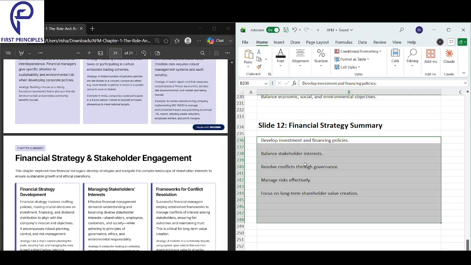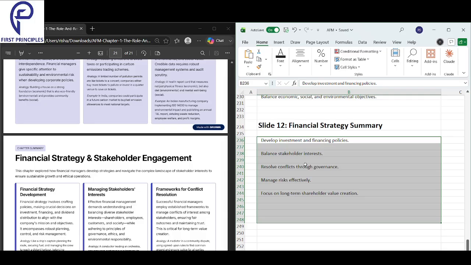Finally, develop investment and financing policies. Balance your stakeholders' interest, make sure that the conflicts are resolved through corporate governance, manage the risk effectively, and focus on long-term shareholder value creation. That is what we should do. Manage the risk effectively, resolve the conflict through governance, balance all the interests of the stakeholders, and develop the policy in your company.